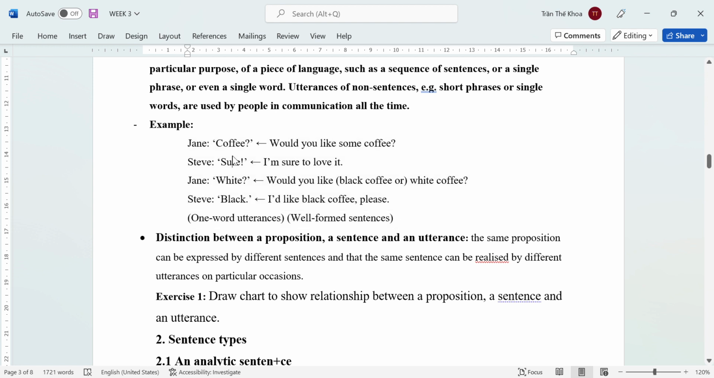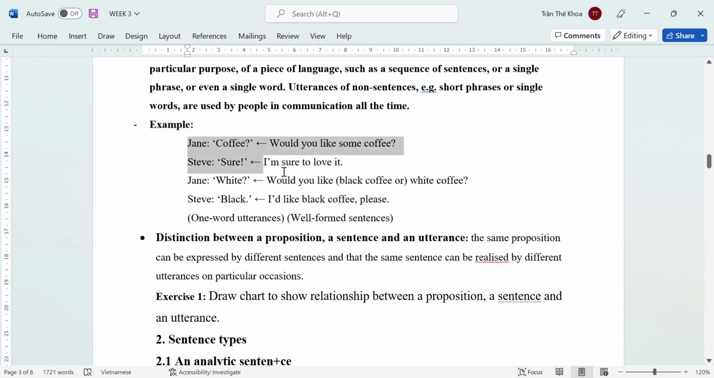For example, look at this one. Jane said, coffee. What does it mean? She means that she would like to invite you to enjoy coffee with her. Stephen will say, sure. Jane said, white. It means that Jane would like to ask Stephen which one he likes, the white coffee or the black coffee. And Stephen answers, black. It means black coffee.